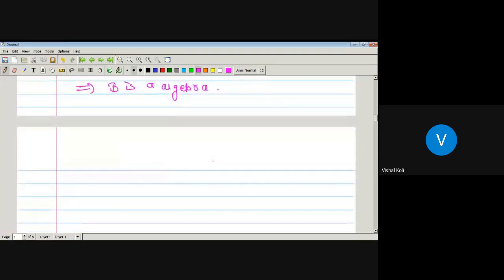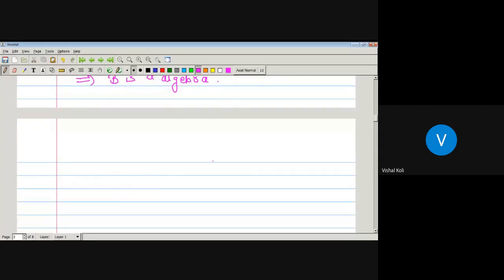Now we have to check whether curly B is closed under countable union or not. For that, we take Ei to be a sequence of disjoint measurable sets, and we have to prove that union over i running from 1 to infinity Ei belongs to curly B. If it belongs to curly B, then it is closed under countable union, and if it is not a member of curly B, then curly B is not closed under countable union, and hence it is not a sigma algebra.